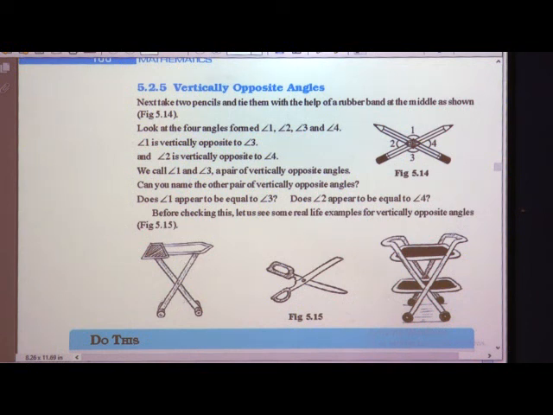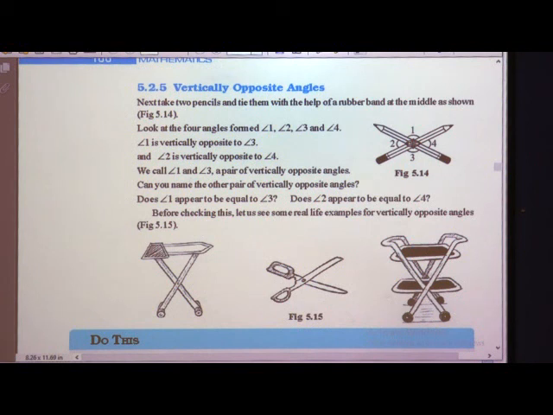This is nothing but what we can call an iron stand, or a cloth drying stand. When it opens, and if you have a folding tripod at home, here we are finding vertically opposite angles, which have a center and can move. Even we can find it in the scissor. Here this angle is exactly vertically opposite to this angle. Now, you know the trolley we have at home, to keep items. Here also you can see the vertically opposite angle. This angle will be vertically opposite to this angle.